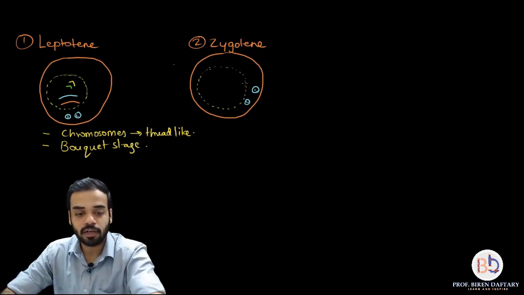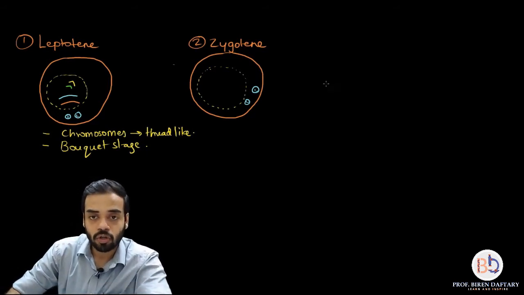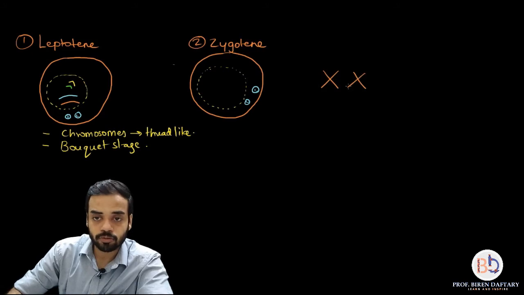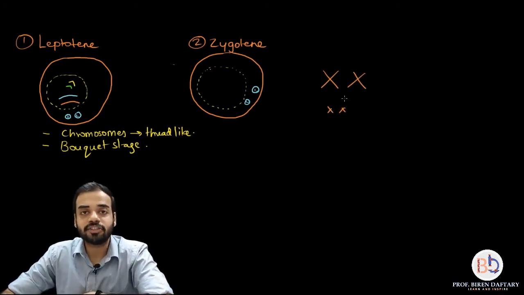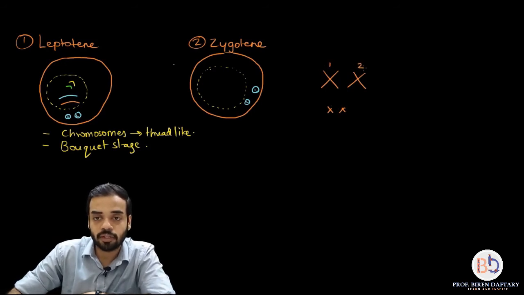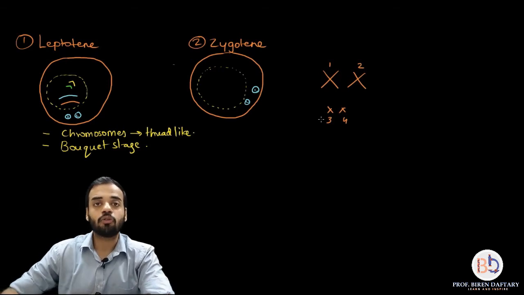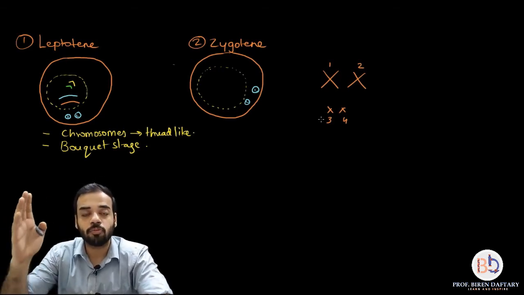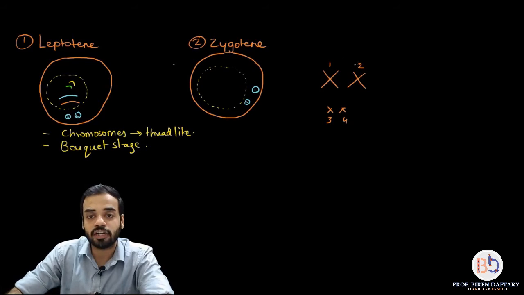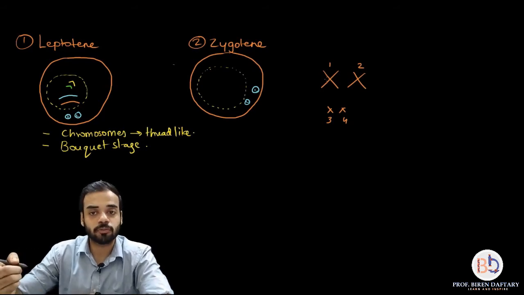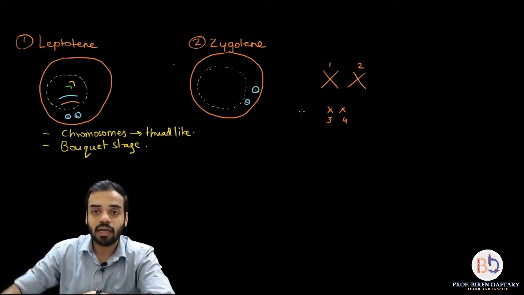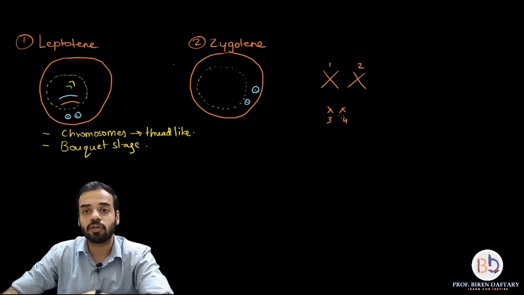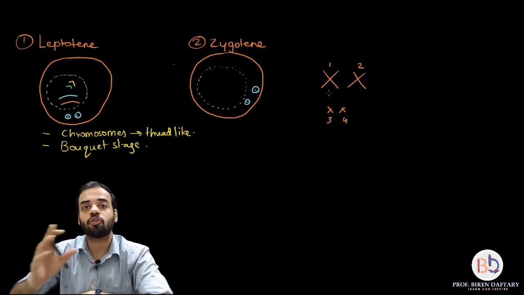For example, suppose I draw 4 chromosomes over here. Suppose this is chromosome number 1, this is number 2, this is number 3, and this is number 4, and I ask you, out of these 4, which chromosomes are homologous? Chromosome 1 and 2, they are homologous chromosomes. Similarly, 3 and 4, they are homologous chromosomes. Please remember that. Okay, 1 and 4, they are not homologous. Similarly, 2 and 3, they are not homologous.